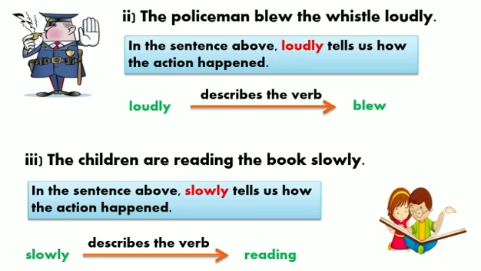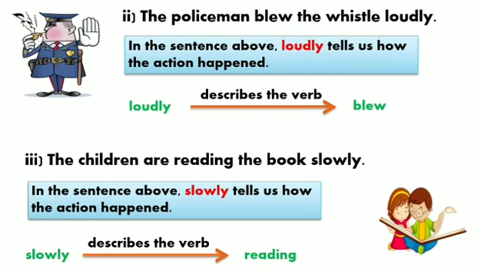The policeman blew the whistle loudly. Here, the action being performed is blowing the whistle. The policeman is blowing the whistle. So, the word which is describing your action is loudly. How did the policeman blow the whistle? He blew the whistle loudly. In what manner? Loudly. So, in this sentence, the word loudly is telling us how the action is being performed. Therefore, loudly is an adverb because it is describing the verb blew. Okay.